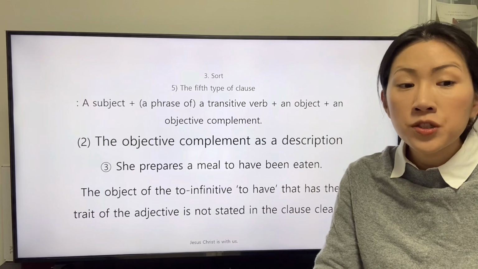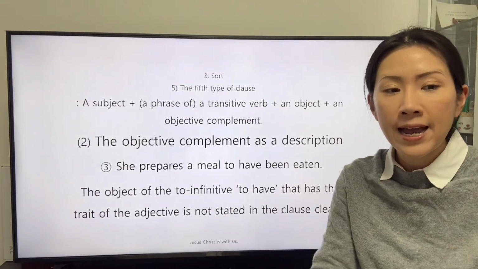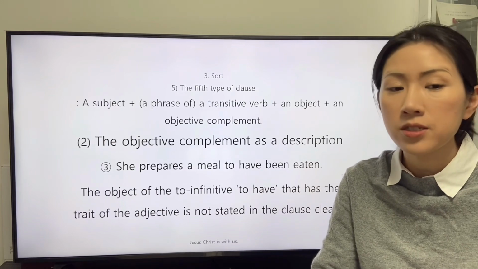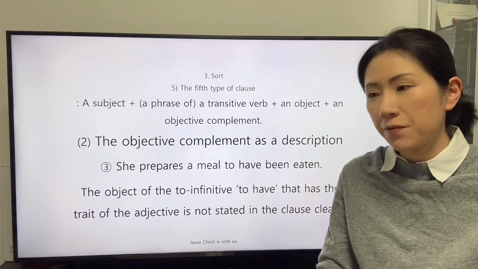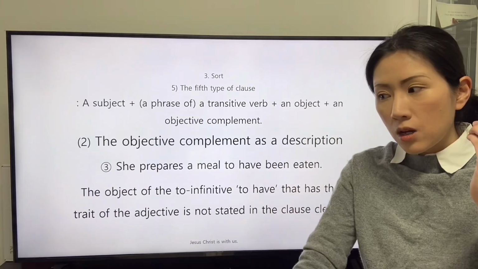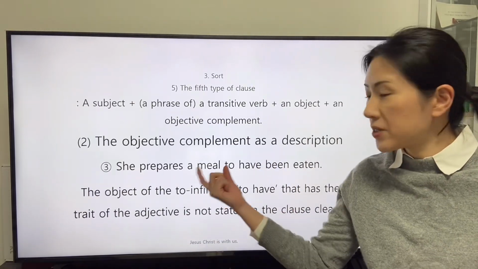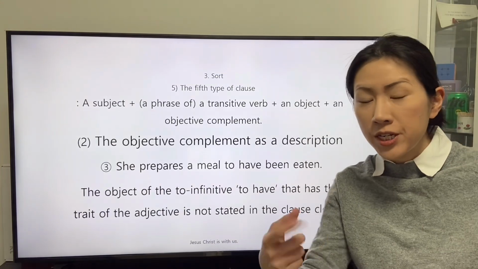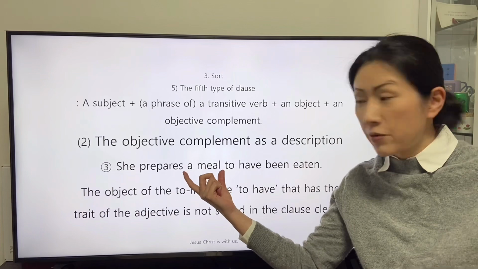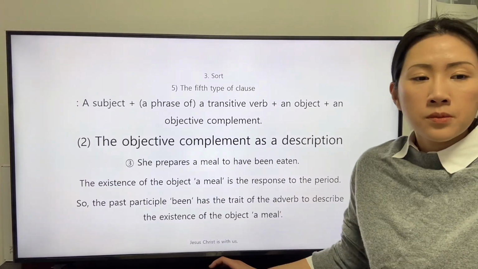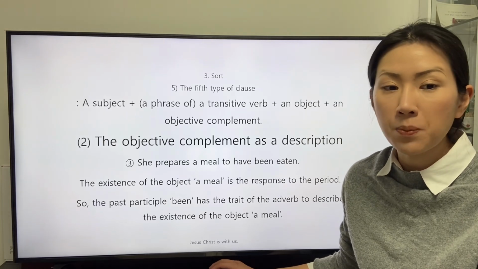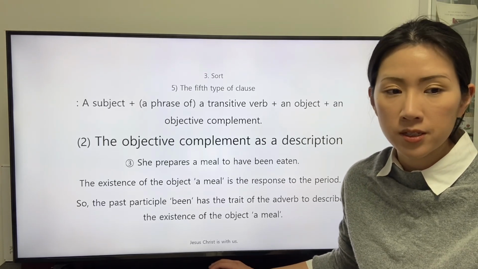The object of the to-infinitive, to have, that has the trait of the adjective is not stated in the clause clearly. The object of the root infinitive have is abbreviated because the period when the object exists is considered as a premise for the experience of the object. The existence of the object, a meal, is the response to the period.